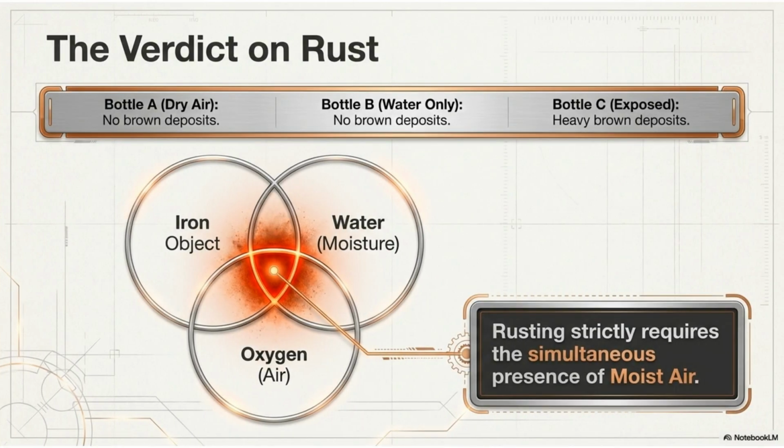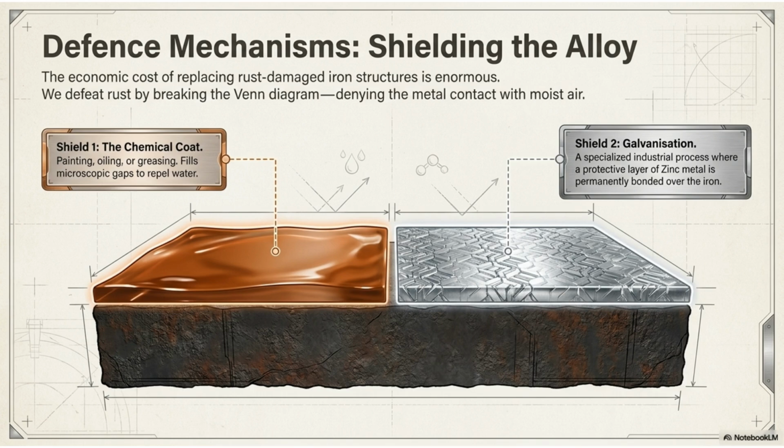The results are clear. Rust only occurred in Bottle C. This proves that the corrosion of iron requires the simultaneous presence of both oxygen and moisture. To protect iron, we must prevent it from contacting moist air.